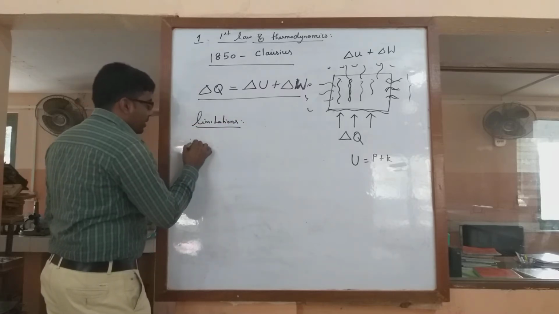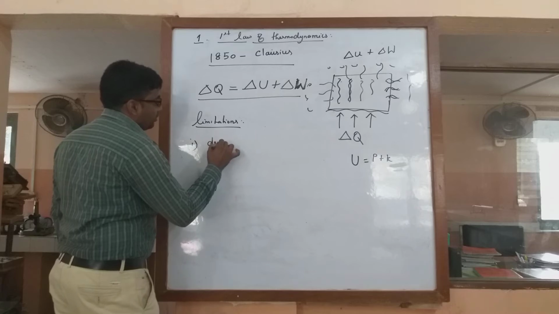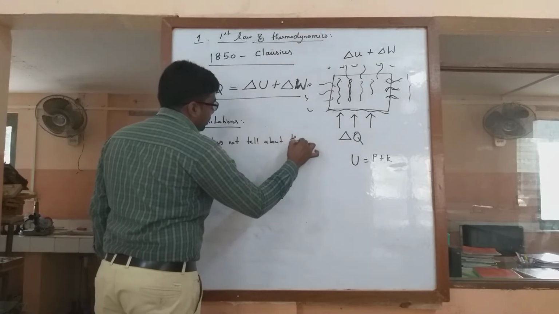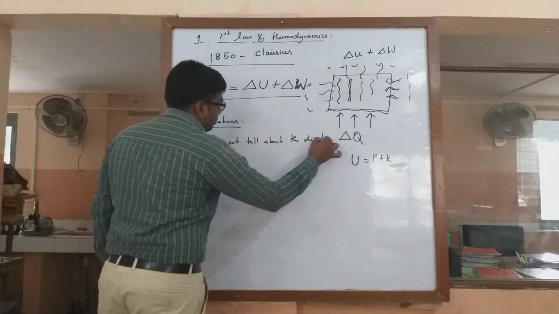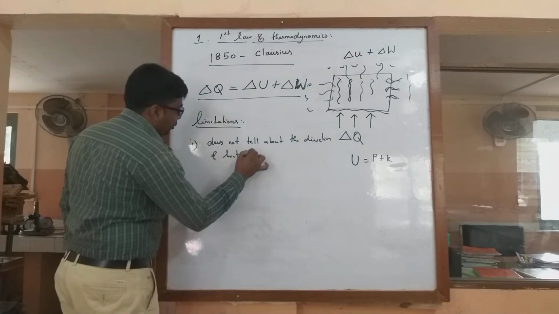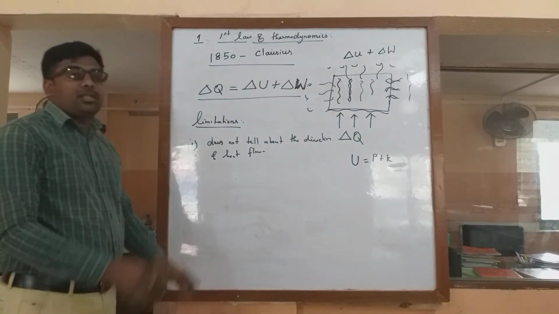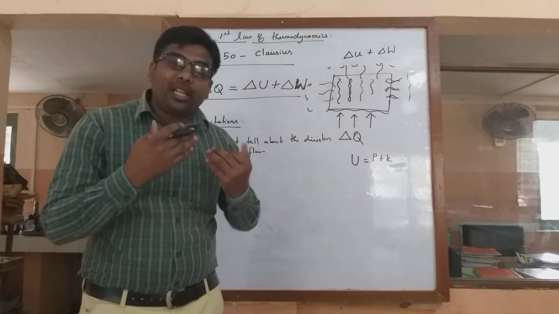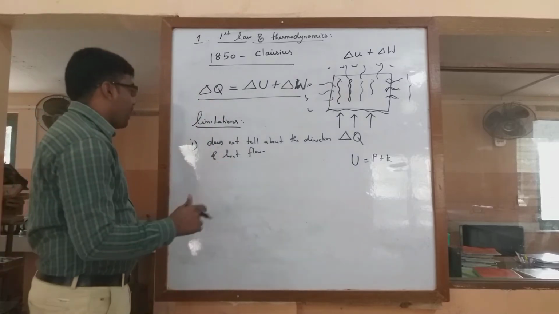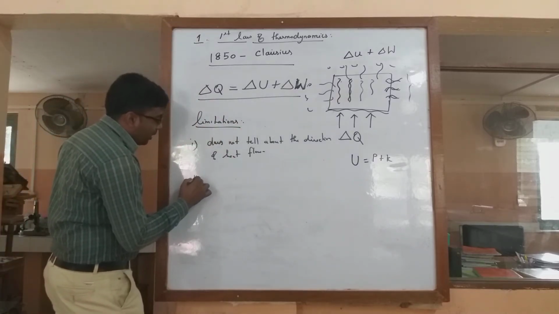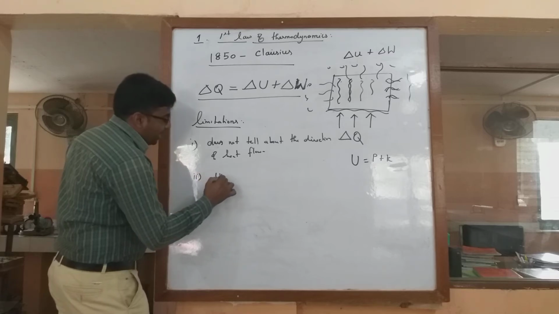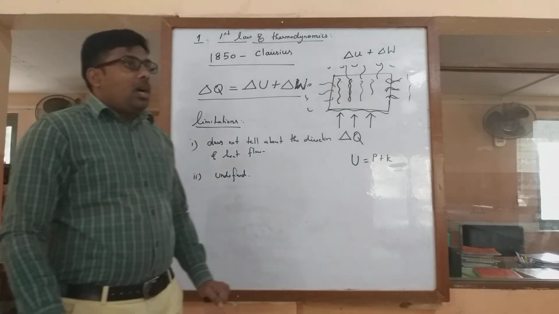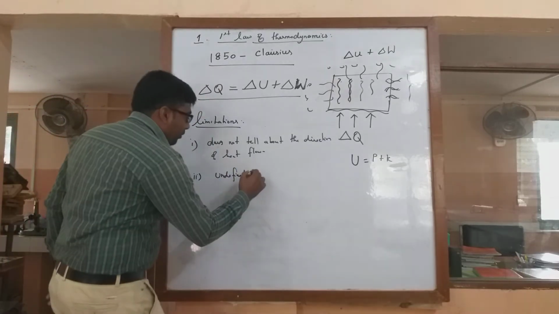The first one is it does not tell about the direction of heat flow. So this first law of thermodynamics does not mention or does not tell about where the heat flows, in which particular direction heat is flowing. That is considered to be one of the drawbacks or limitations of the first law of thermodynamics. And the second is that it is undefined, undefined in the sense of up to a certain limit.